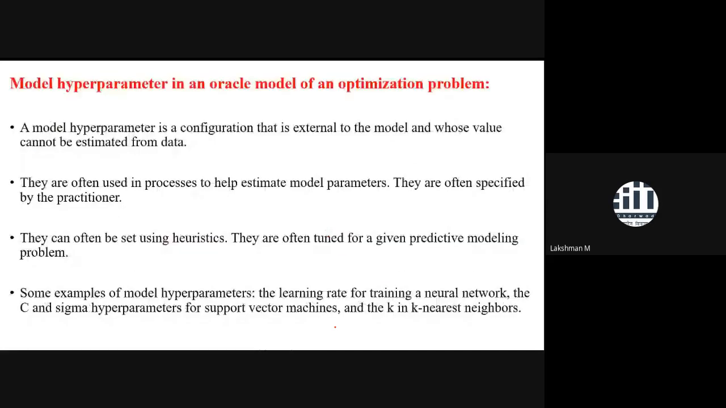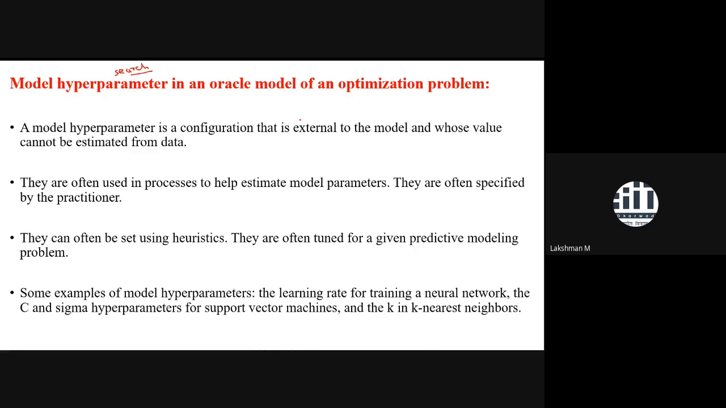A model hyperparameter is one example: hyperparameter optimization or hyperparameter search, you can say it either way. You can call it search and optimization. Both are the same thing here, search and optimization. So a model hyperparameter is a configuration that is external